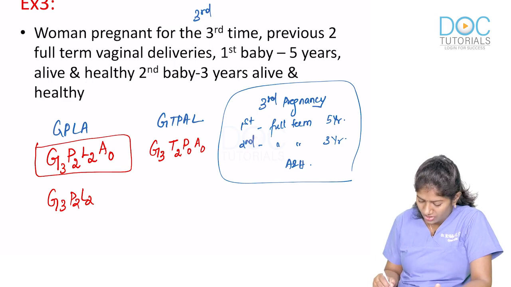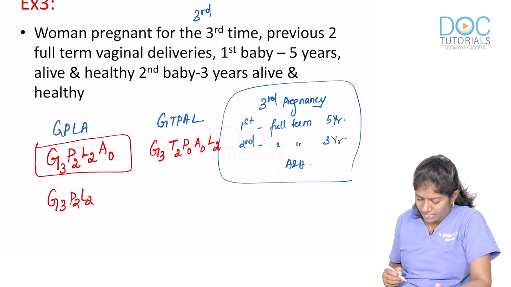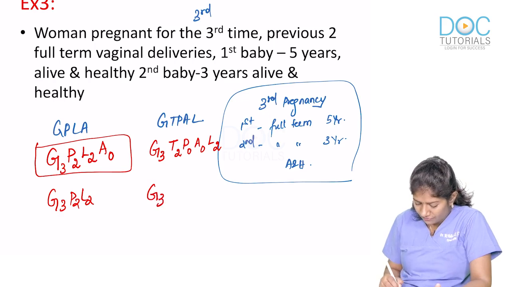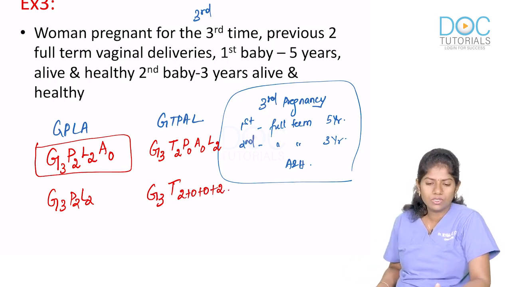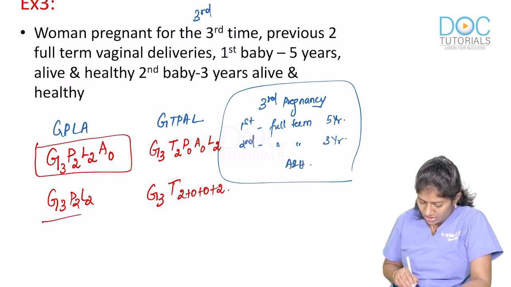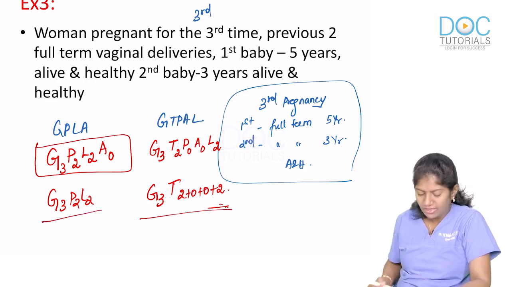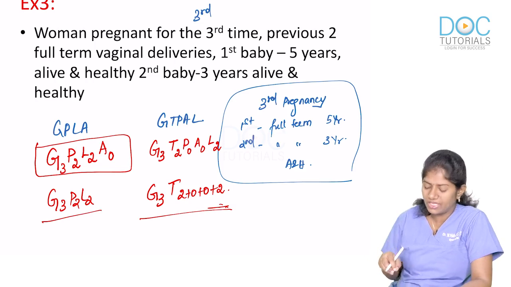L, she has 2 living children at present and therefore L is 2. So I can write this as G3 T2 plus 0 plus 0 plus 2. So this is the perfect GPLA and G-TPAL score for the given example.